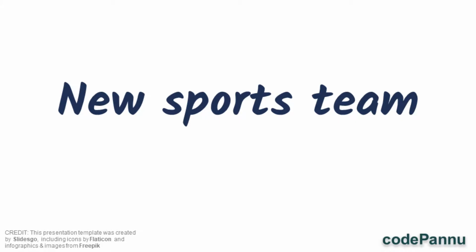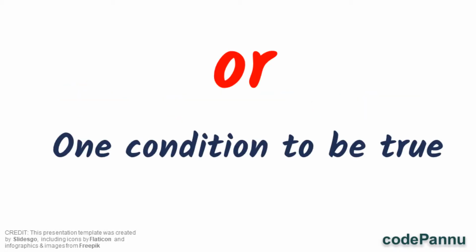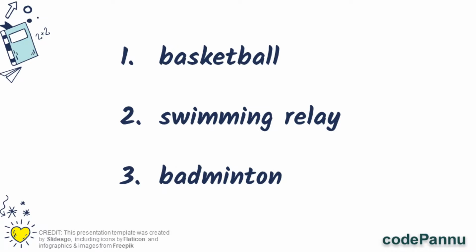But I have stopped with 3. Since if the new sport matches any one of the sports we like, it is fine if we get one condition to be true. So when we want one condition to be true, we always use an OR operator to combine our conditions and get an output. So if the new sport that will be announced matches any one of the sports that we have in our favorite list, then the condition will be true and the output will be true.